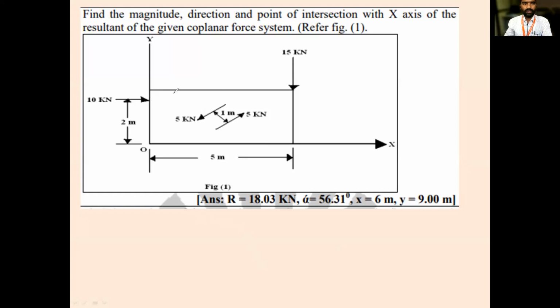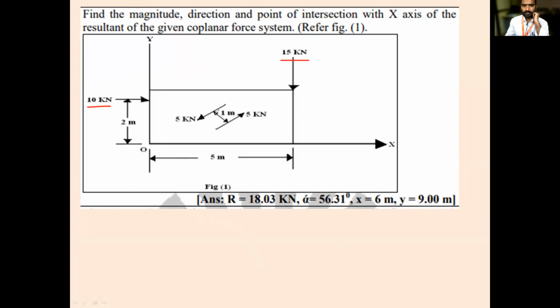Okay, so what is asked here? There is x and y axis. There is a system of forces. This is x axis. One force is 10 kilonewton. There is one more force, 15 kilonewton, and there is one more. Can you tell me what is this one?